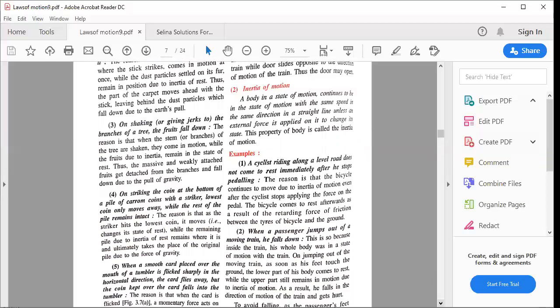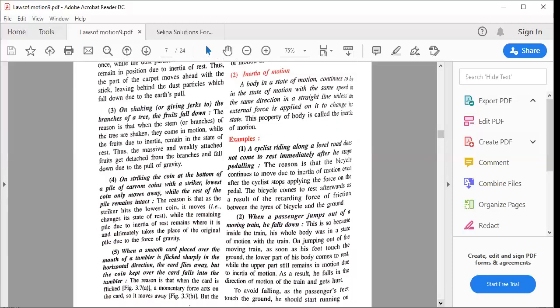This one you must have tried. On striking the coin at the bottom of a pile of carom coins. सोचो you have arranged पूरा ऐसे लंबा सा एक अरेंज किया है all the coins. When you strike the coin at the bottom of the pile, what will happen? Only the lowest coin moves away while the rest of the pile remains intact. समझ में आया? तुमने इतना जोर से स्ट्राइक किया, जो नीचे का जो है ना वो हट जाता है और ऊपर का पाइल क्या होता है? सीधा नीचे गिरता है. It remains intact.